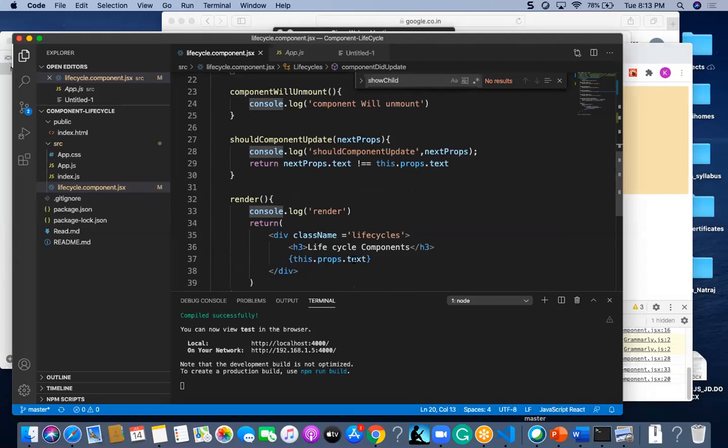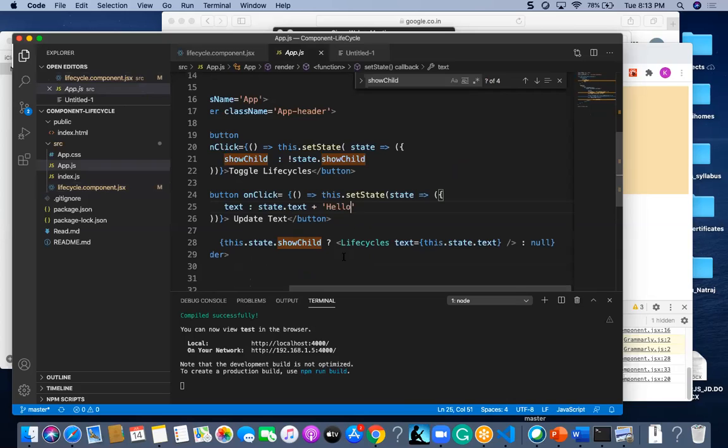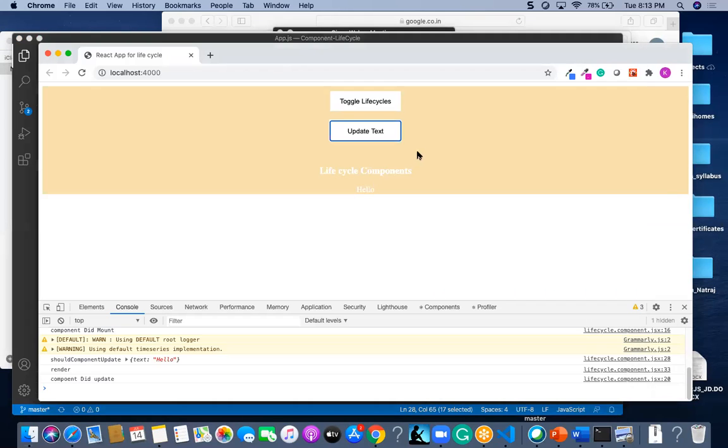So it will come here and get these properties. These props are located here in this life cycle. What is this updated property I am going to get here? this.state.text. That will be coming here, and the component did update will happen.